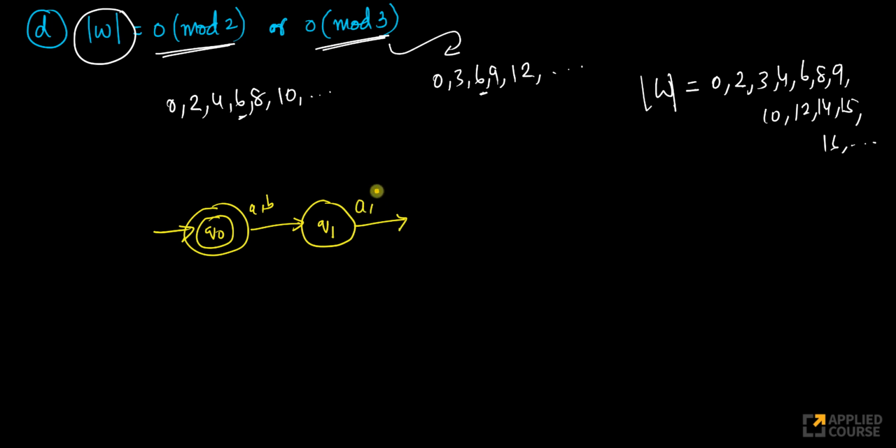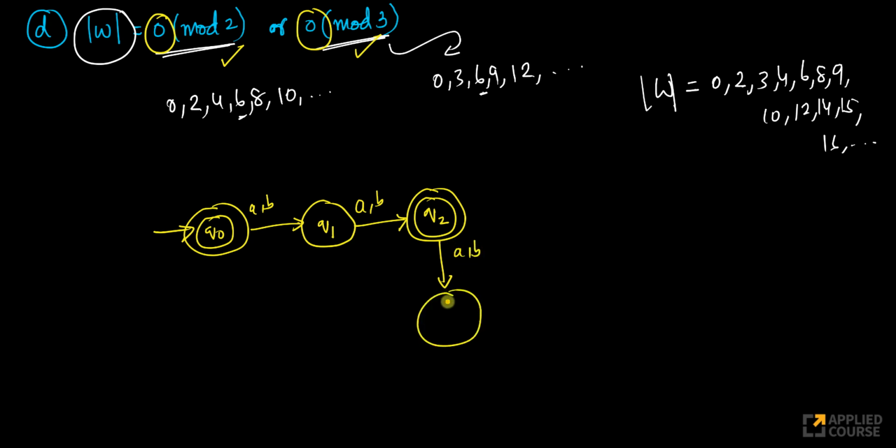Look at this. If my length is 2 or a multiple of 2, it has to be there. Very good. So till now we have reached. If the length is 3, either 0 mod 2 or 0 mod 3, which means divisible by 2 or divisible by 3. Divisible by 2 we have it. If we have divisible by 3 also, we will have it. Now what about divisible by 4?